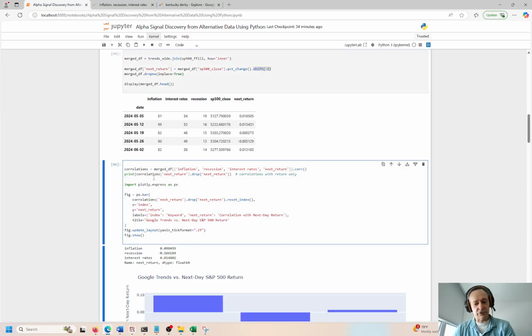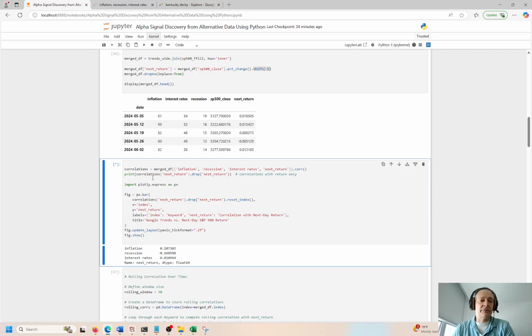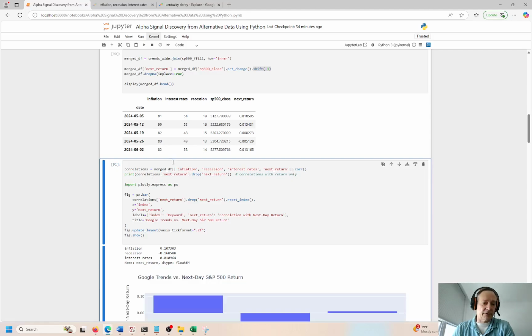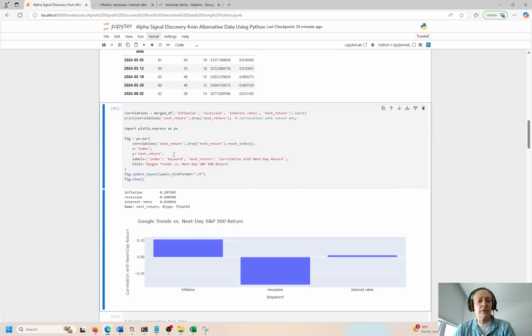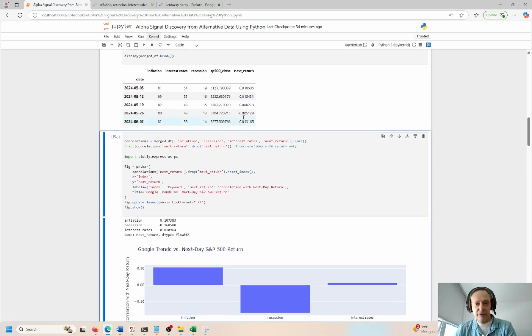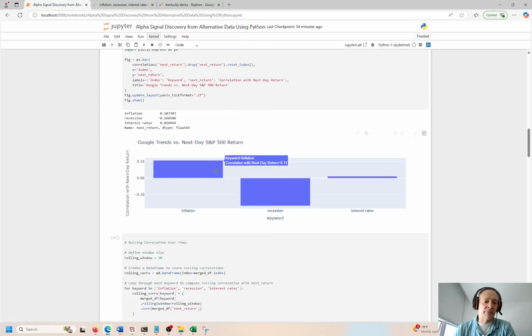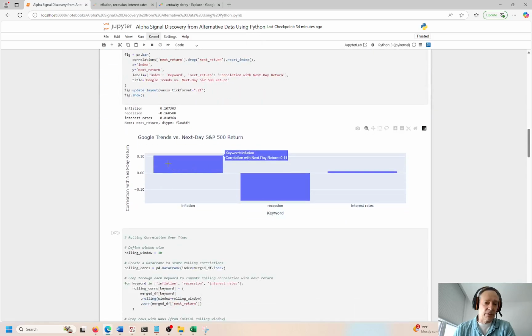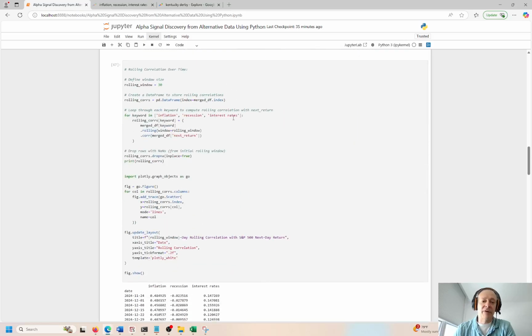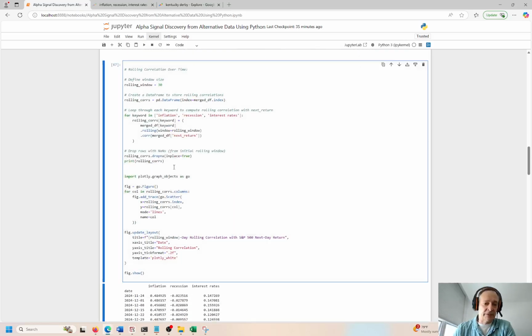I want to look at the correlations between these search terminologies, right? Inflation, recession, interest rates, and see if that has any kind of correlation with the S&P 500 next day return. That's where we're getting the next day return. And we can see over here, there's a slight correlation, 10% for inflation, negative about 17 for recession, and positive about 1 for interest rates. So no significant correlations there, and that's fine. We just do the analysis just to see what things look like, right?